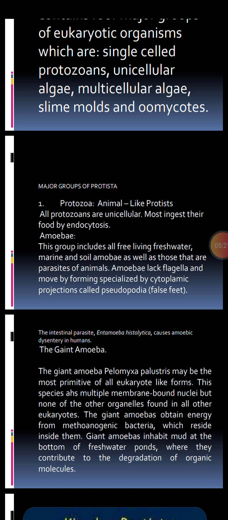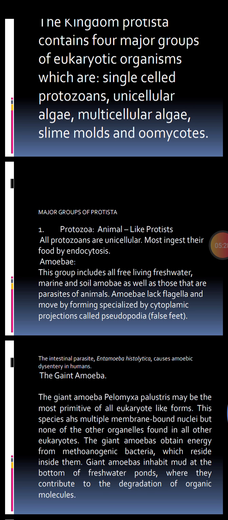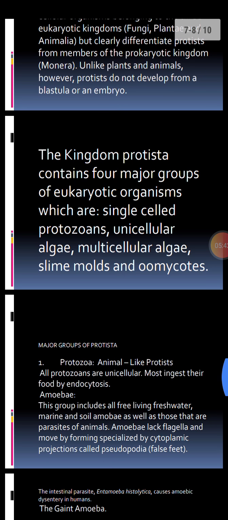These are called pseudopodia or false feet. The intestinal parasite, the parasite which lives inside the intestine, is called Entamoeba histolytica. It causes a disease in humans called amoebic dysentery. Since this disease is caused by amoeba, it is named accordingly, amoebic dysentery.